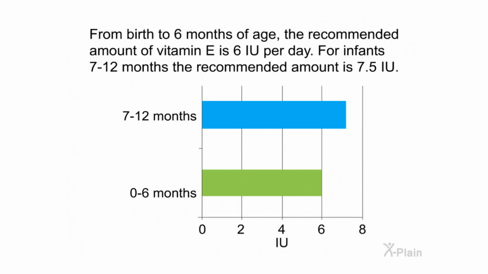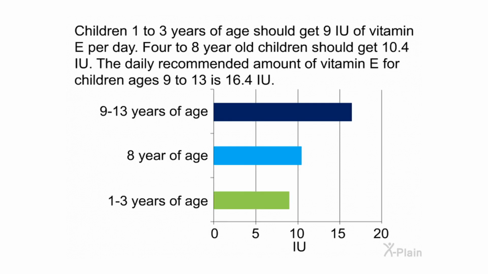From birth to 6 months of age, the recommended amount of vitamin E is 6 IU per day. For infants 7 to 12 months, the recommended amount is 7.5 IU. Children 1 to 3 years of age should get 9 IU of vitamin E per day. 4 to 8-year-old children should get 10.4 IU. The daily recommended amount of vitamin E for children ages 9 to 13 is 16.4 IU.